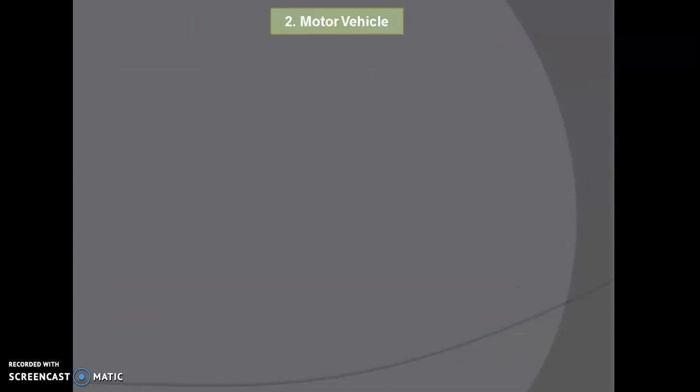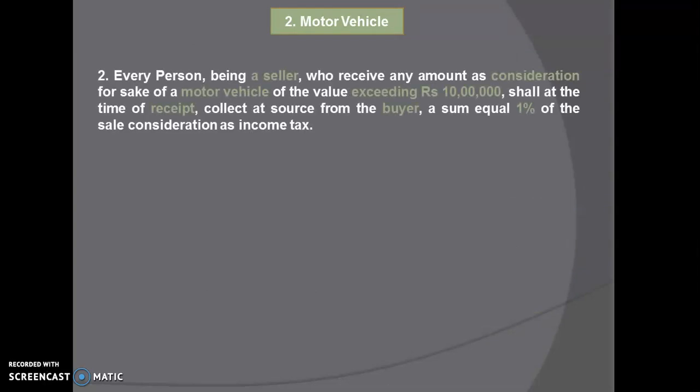Okay, now second is motor vehicle. Whenever a person is going to purchase a motor vehicle, the seller who is selling the motor vehicle will collect a tax from the buyer. The buyer means who is going to buy the motor vehicle. So every person being a seller who receives an amount as consideration for the sale of a motor vehicle, at what amount will the TCS be collected?